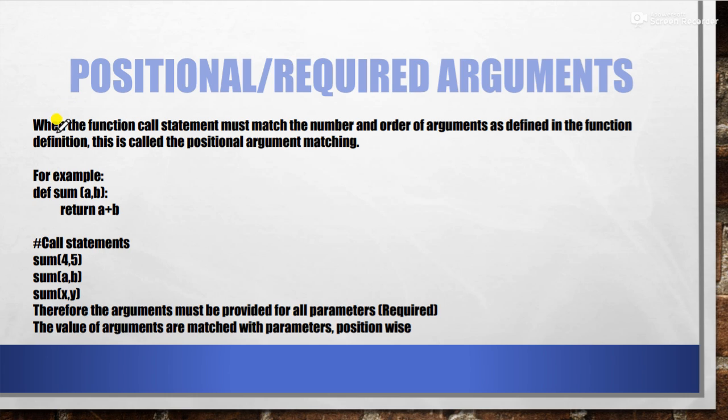It is given when the function call statement must match the number and order of arguments as defined in the function definition. This is called a positional argument. Now see, we have already done this, but we have not discussed this name. Generally, we write the definition of the function, then we write the call statements. Whenever we write the call statements, we always check how many arguments there are and what is the position of those parameters.